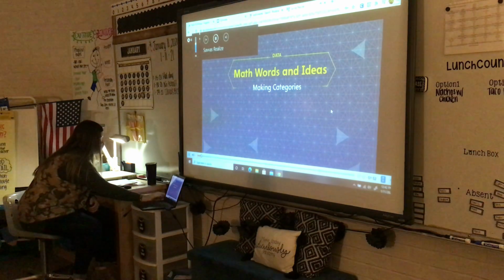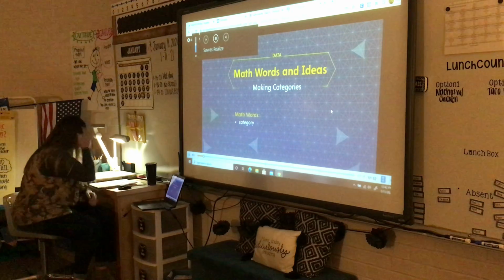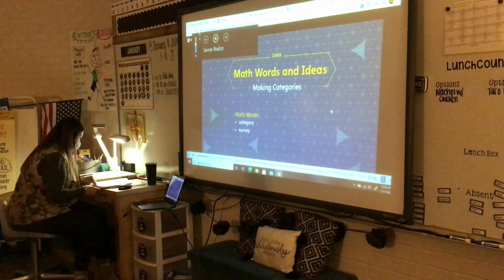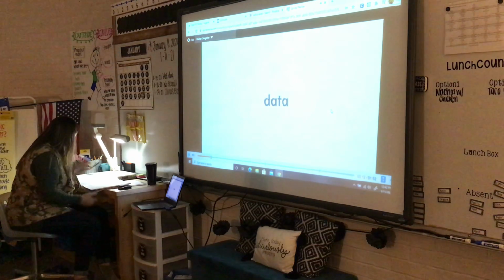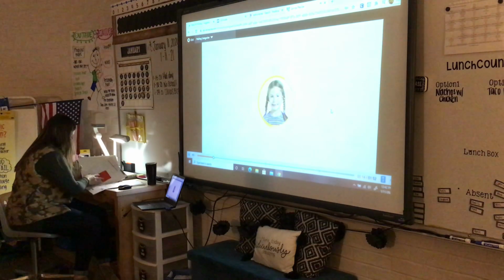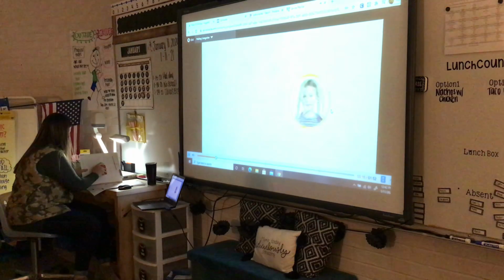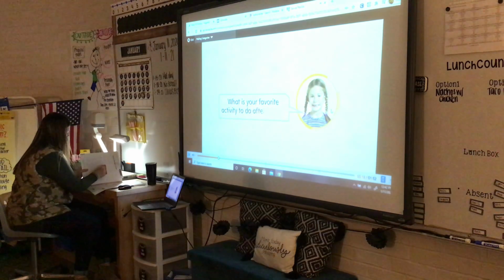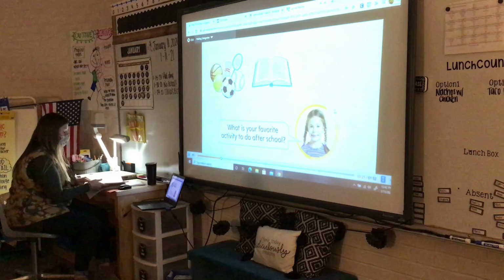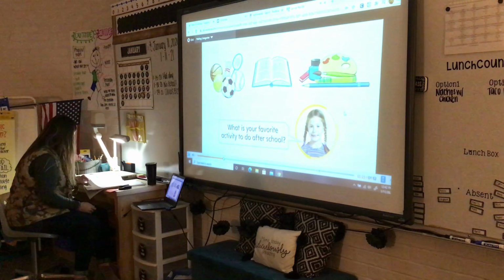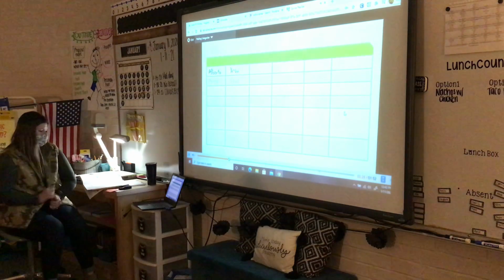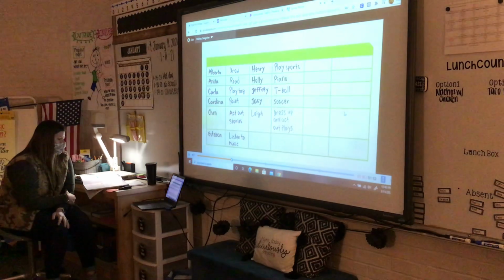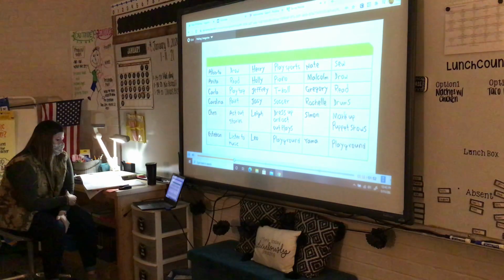Making categories. The information you collect is called data. One way to collect data is by asking a group of people the same question. I wondered what my classmates like to do after school. I decided to collect data to find out what my classmates' favorite after-school activities are. I did a survey to collect data. I asked all of my classmates the same question. What is your favorite activity to do after school?